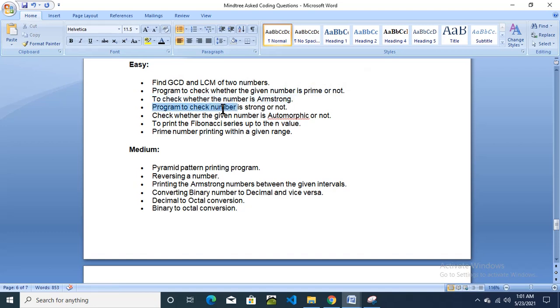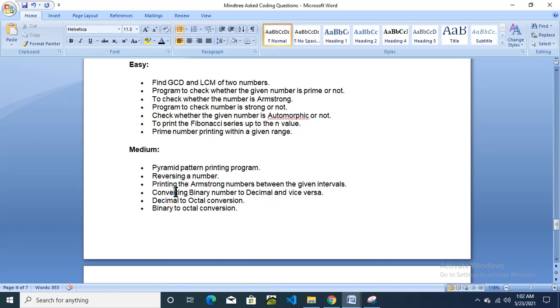Program to check whether the number is strong or not. Check whether the given number is automorphic or not. To print the Fibonacci series, print prime numbers within a given range, then pyramid pattern printing program, then reversing a string.